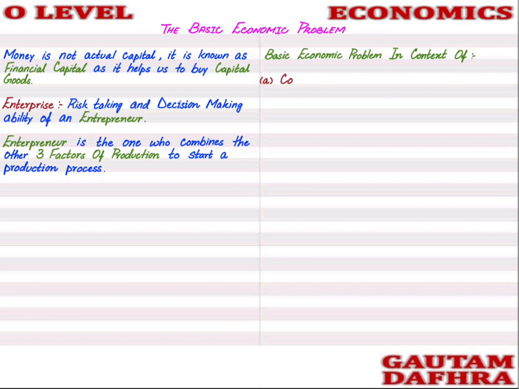So the first stakeholder is the consumer. What will be the basic economic problem for consumers? Consumers would want to buy all the goods and services in the world, because their wants are unlimited and their wants are reoccurring in nature.